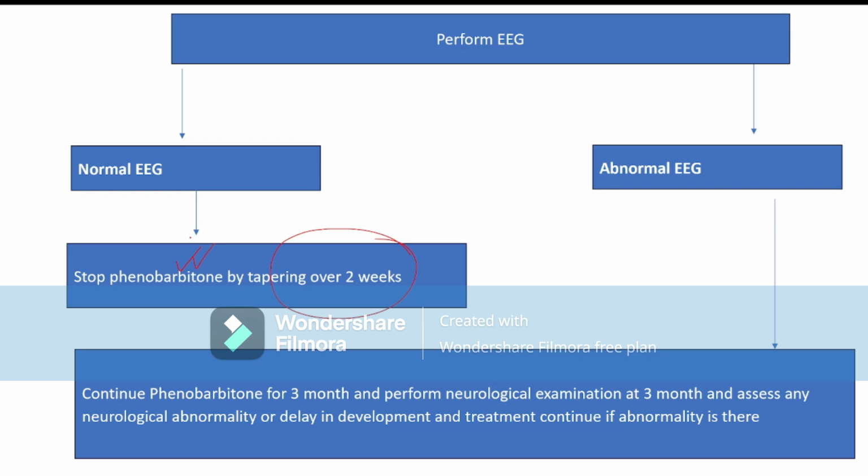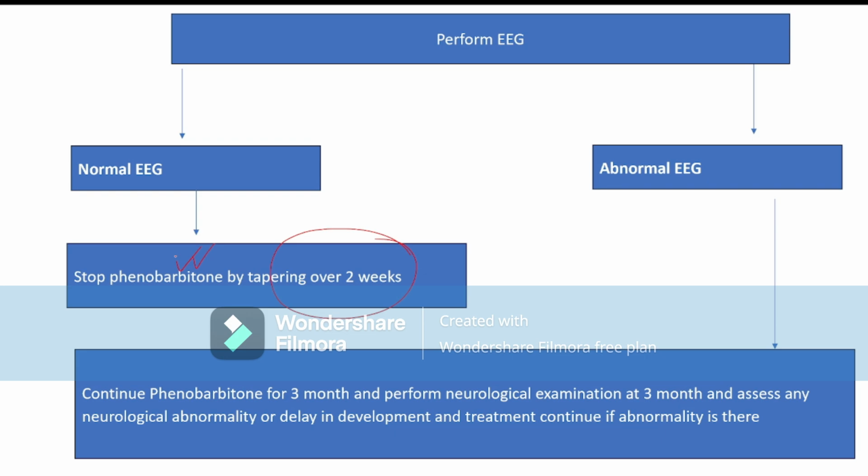Suppose the patient is having convulsion due to intracranial hemorrhage. If there is a blood hematoma, then we should not stop the phenobarbital. But if the patient is having convulsion due to meningitis or infection, then we can stop the phenobarbital because the antibiotic has the role to treat the meningitis.